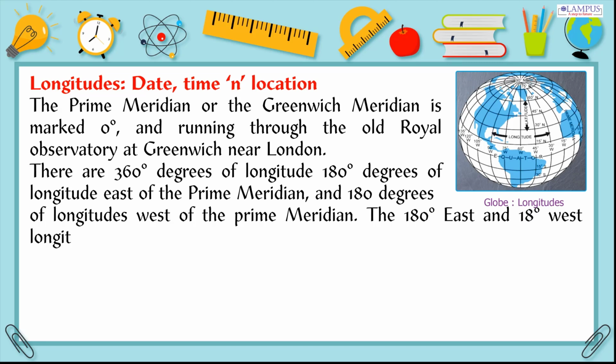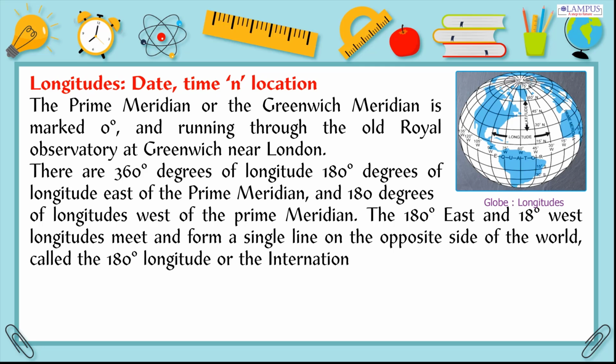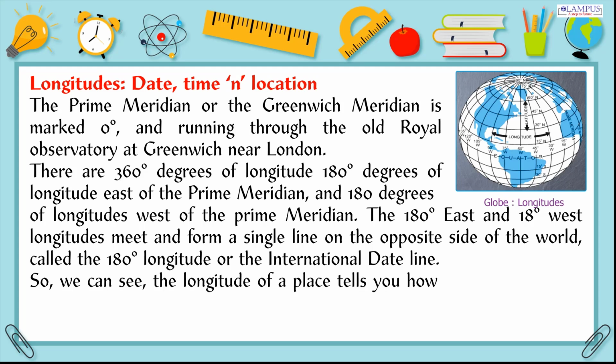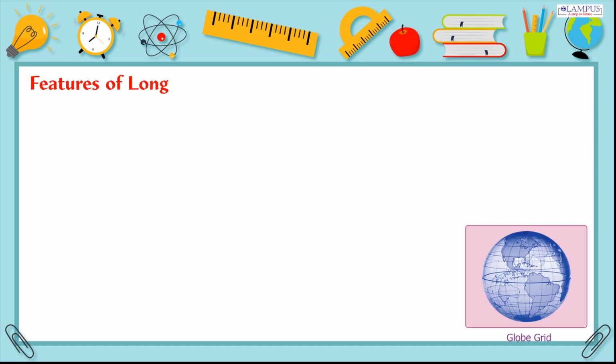The 180 degrees east and 180 degrees west longitudes meet and form a single line on the opposite side of the world, called the 180 degrees longitude or the International Date Line. So, we can see, the longitude of a place tells you how much east or west of the Greenwich meridian the place is located.